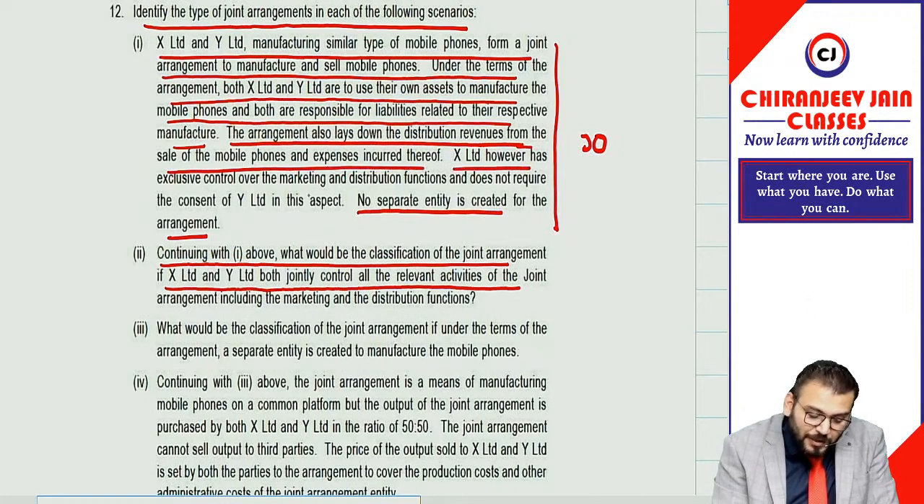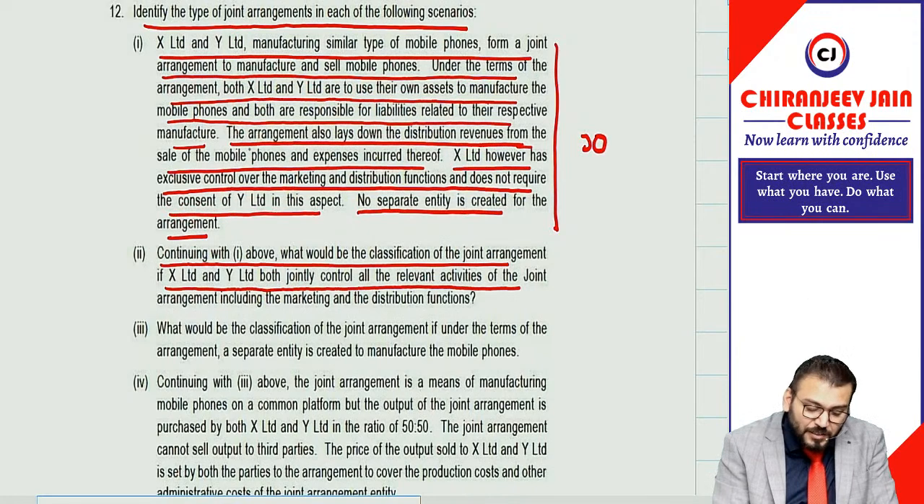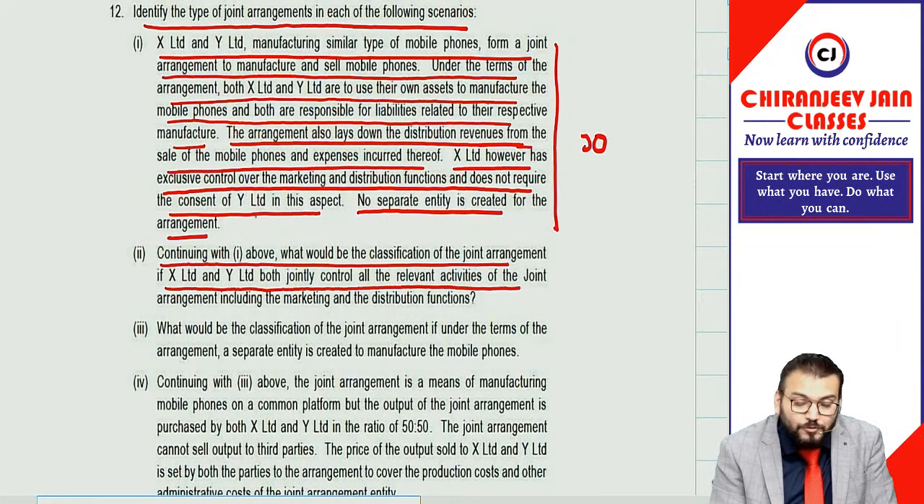X Limited, however, has an exclusive control over the marketing and distribution function and does not require the consent of Y in this respect. So can I say from the arrangement it can be understood that both parties do not have joint control? Means Y cannot direct the relevant activities, so they do not have joint control. Therefore, it is not a joint arrangement. A question of joint arrangement will not arise. So it is not a joint arrangement only, correct?